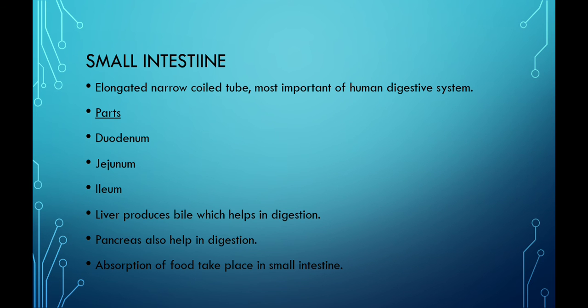Small intestine is an elongated, narrow, coiled tube. One of the most important parts of the human digestive system is the small intestine, because the absorption of food takes place there. There are three main parts of the small intestine: duodenum, jejunum and ileum. Liver is also part of the digestive system and produces bile which helps in digestion. Pancreas also helps in digestion; it secretes enzymes which help in the digestion of food.